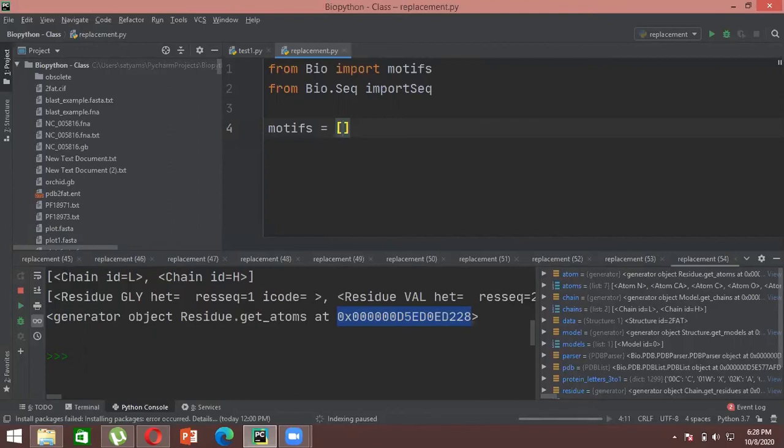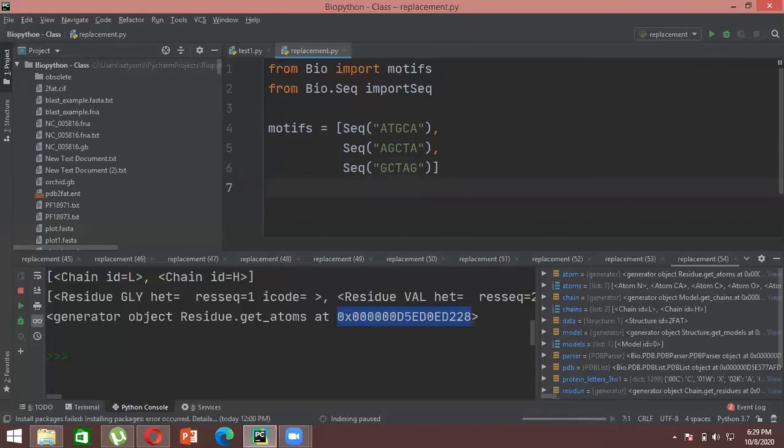So we'll be creating an array for motifs, whereby I will be defining 3 sequences. To define a sequence, I'll just call Seq, and let me keep it very easy, like ATGCA. This will be my first sequence. Then I'll define another sequence, let's say AGCTA, whatever it is. And let's say I define another sequence, GCTAG.